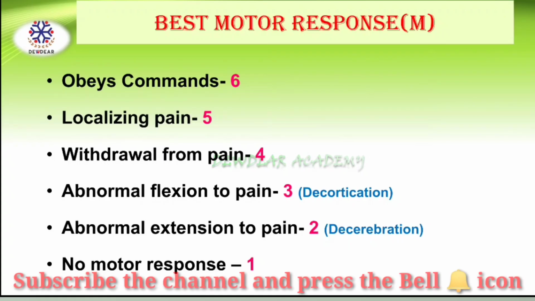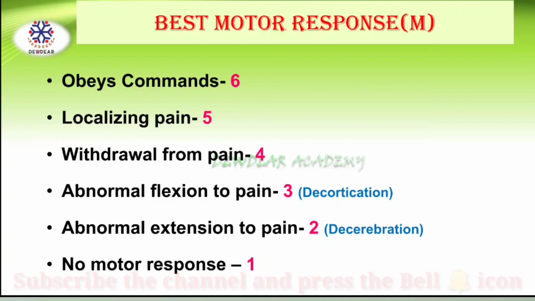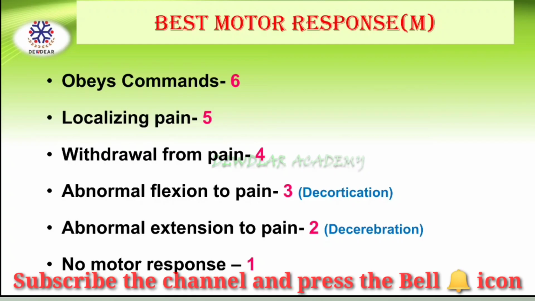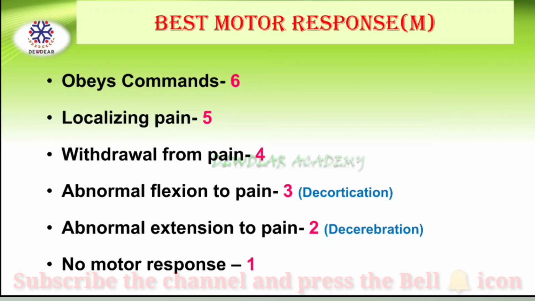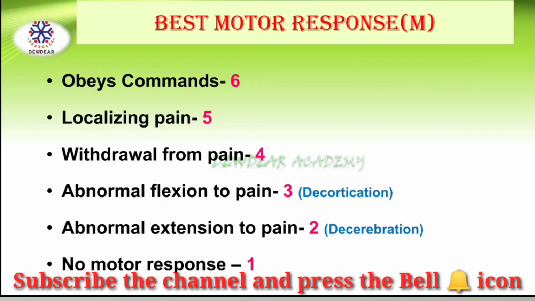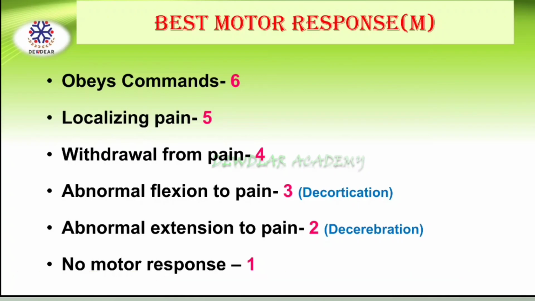Withdrawal from pain. If the patient pulls the part of the body away from any painful stimulus, then the score is 4. Then abnormal flexion to pain, the score is 3. That is abnormal flexion in response to pain, which can be called decorticate posture. Then we can give the score 3. Then abnormal extension to pain, known as the decerebrate response, like adduction, internal rotation of the shoulder, pronation of the forearm and all. So there we can give the score of 2.